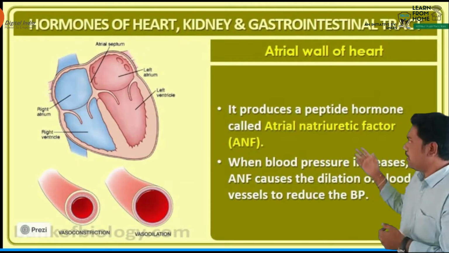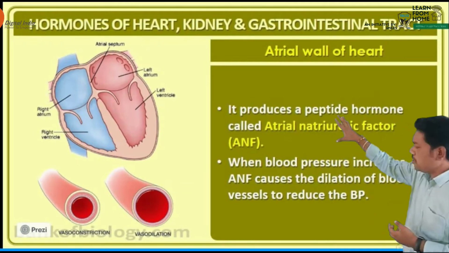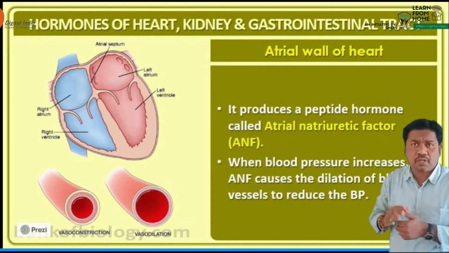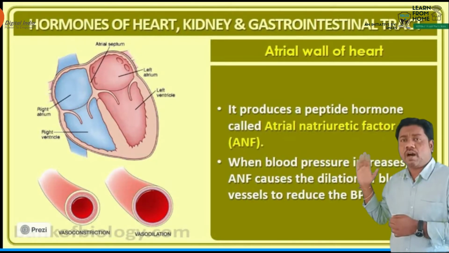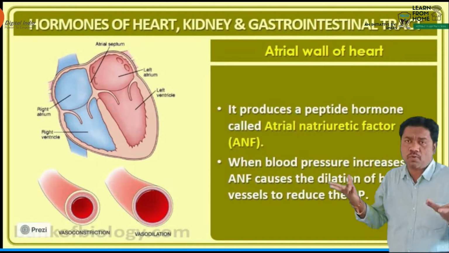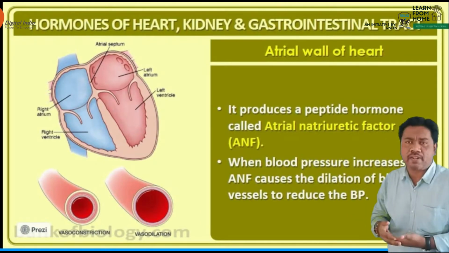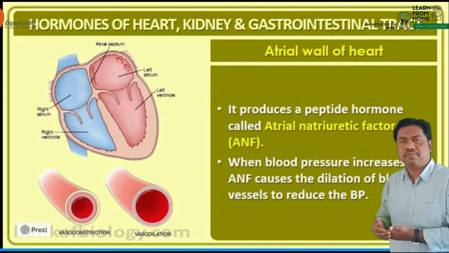So you have to see here, beta, in this slide. This is a beautiful diagrammatic representation of the internal structure of the heart. The heart has how many chambers? We know the heart has 4 chambers. The upper chambers are known as the atria and the lower chambers are known as the ventricles.